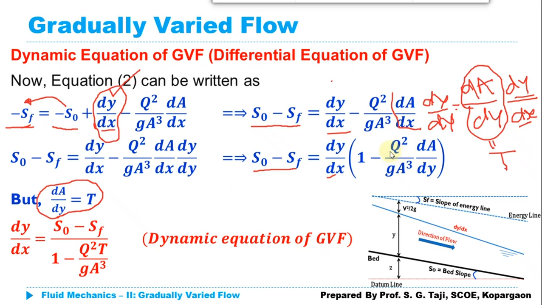So what term will we get here? Q squared T upon g A cubed. So here there will be a Q squared T. Here it is yet to be replaced. I haven't replaced it yet. So we are going to simply replace it with the T.